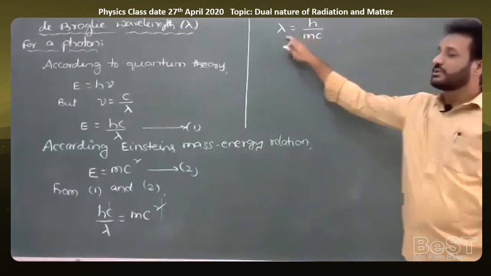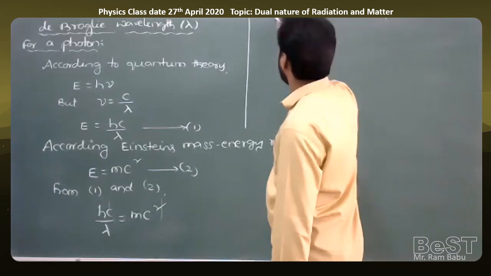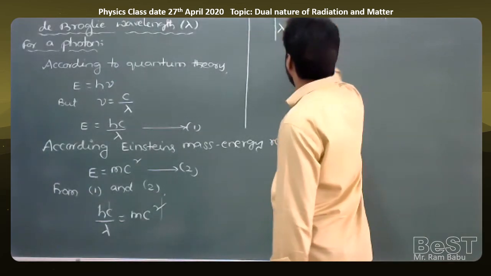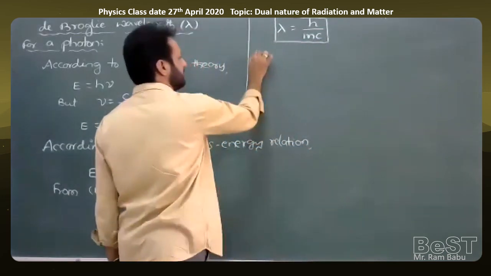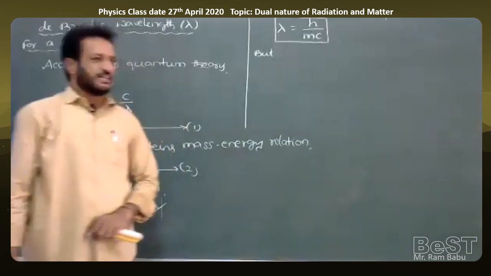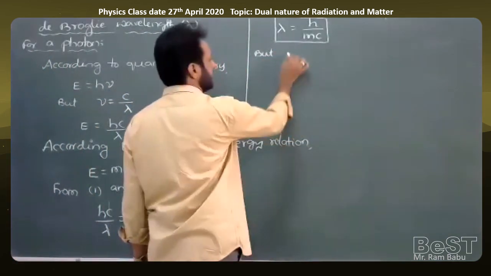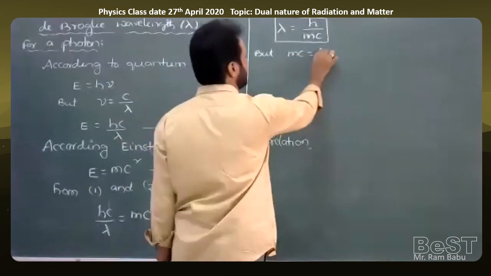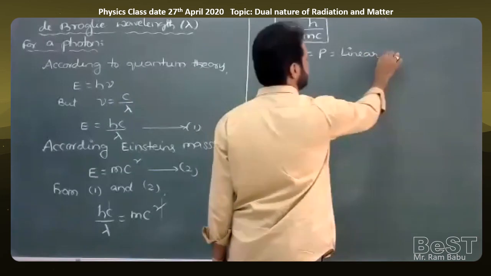So that lambda is called the de Broglie wavelength. Therefore, the de Broglie wavelength lambda is equal to h by mc. In this formula, the product of mass and speed is momentum. The product of mass and velocity of a photon is equal to momentum, so mc is equal to p, the linear momentum of the photon.